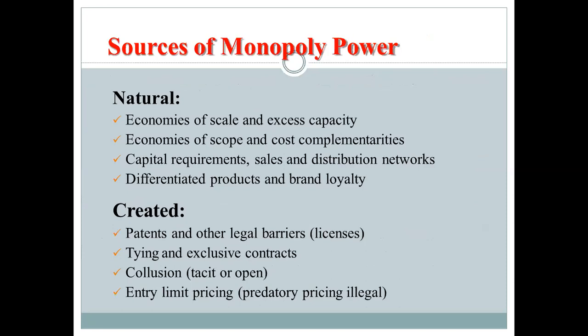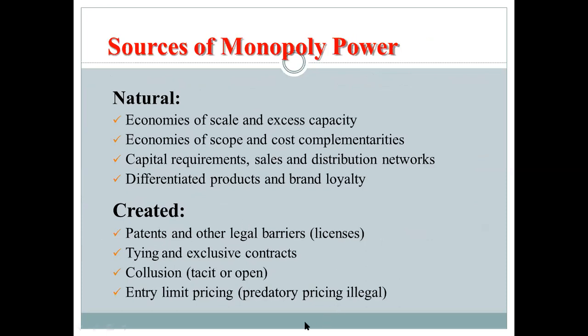And now, sources of monopoly power, natural and created. Natural ones are economies of scale, as I said before, excess capacity, economies of scope and cost complementarities, capital requirements, sales and distribution networks, differentiated products and brand loyalty. Created ones are patents and other legal barriers.